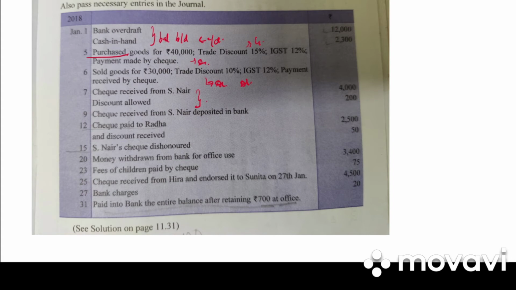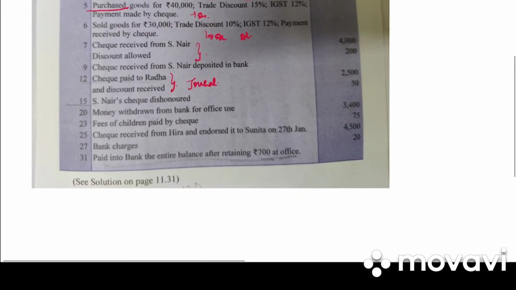Then we have check paid to Radha and discount received. We have not paid it to bank, so it will be written in the journal. Then S. Nair's check was dishonored. So what will be the entry? S. Nair's account to bank account.